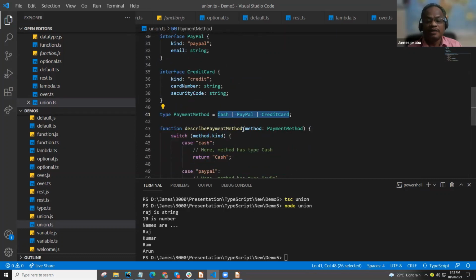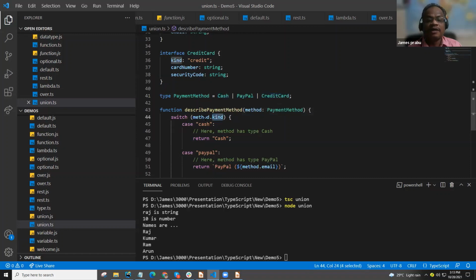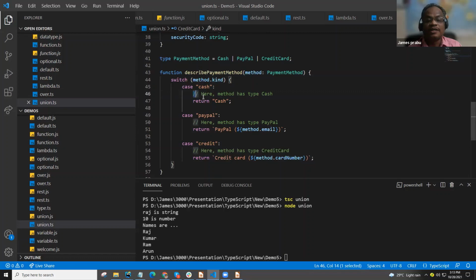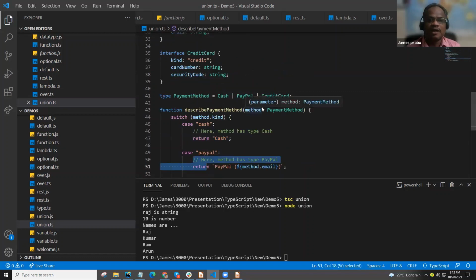When we pass it here, based on what kind of payment mode it is, we can do the operation. So union is joining more than one data type or interface to do the operation. This is very handy for our project.